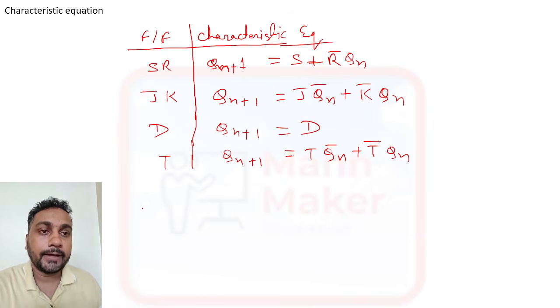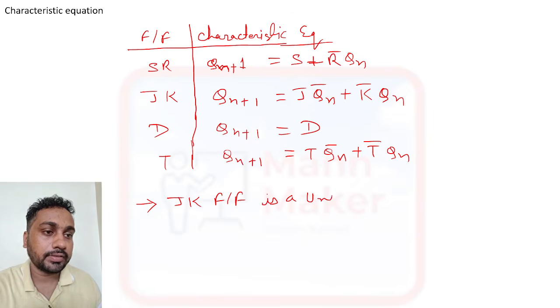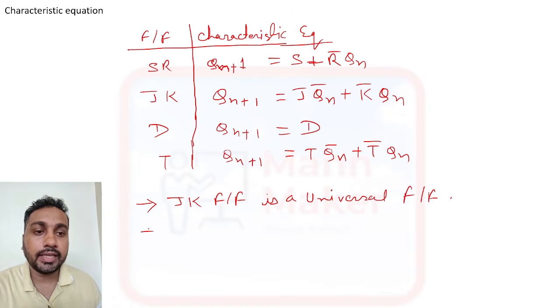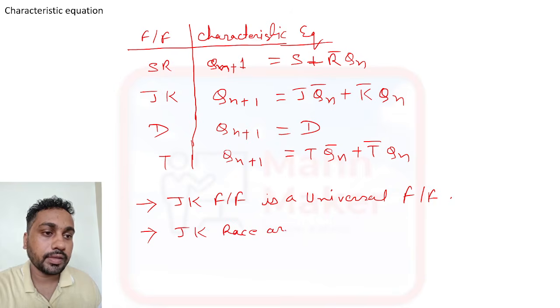Now here you need to write some more important points about JK flip flop. JK flip flop is a universal flip flop. We can design any kind of flip flop using JK flip flop. That's why it is the universal flip flop. In JK, the race around condition can arise or occur.